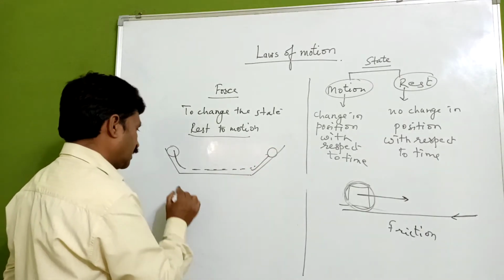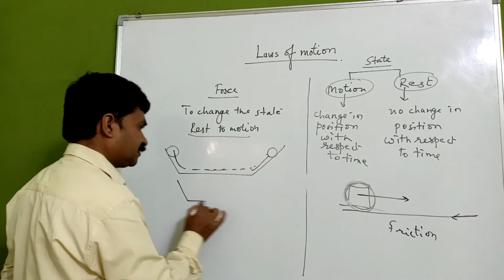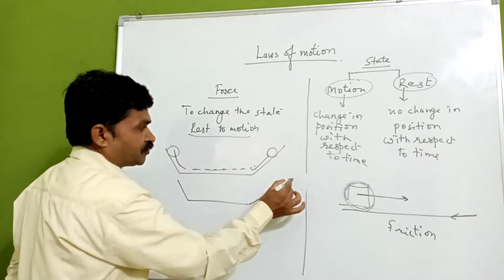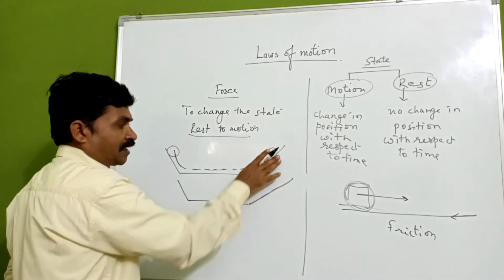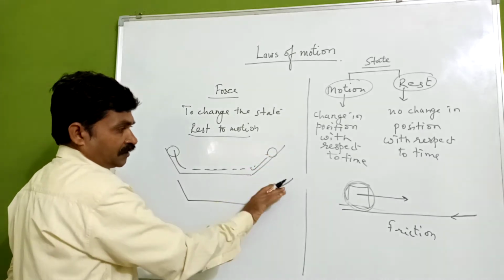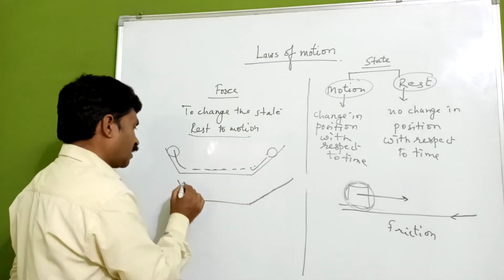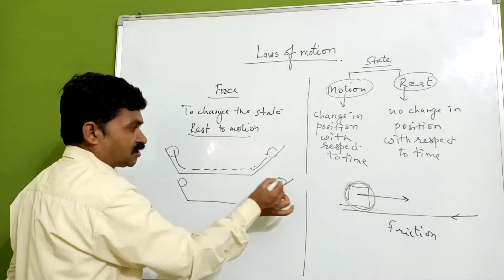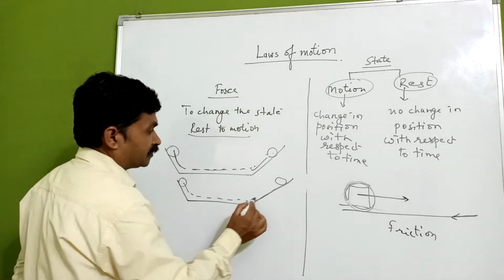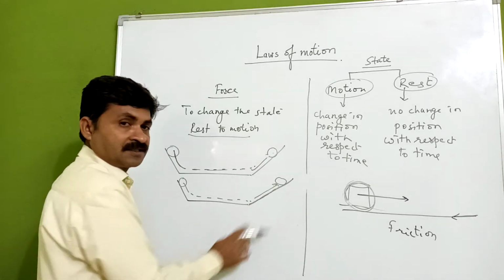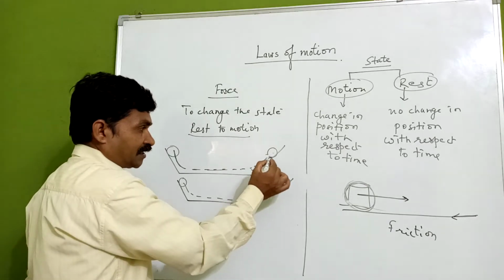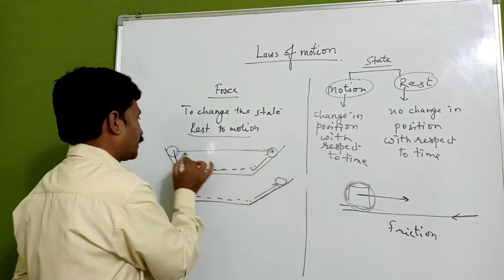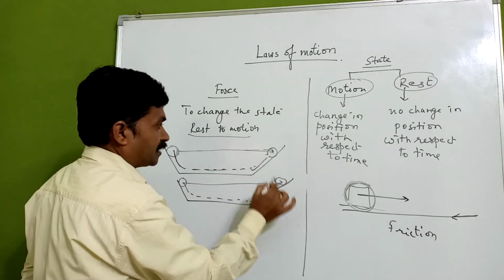Then in another experiment, they changed the slope. Means the inclination is reduced. It was more inclined, an upward inclination, and they reduced the upward inclination. Now what happened? The ball moves up to the same height, but this distance is increased. Earlier it was getting this much distance, up to this, and now that distance is increased.